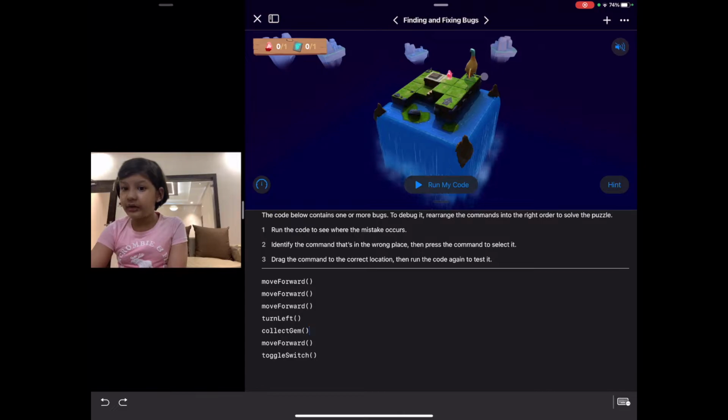There is a bug over here. Let's start debugging the code to resolve the bug. First, let's delete the code.